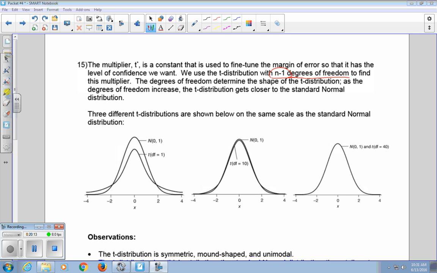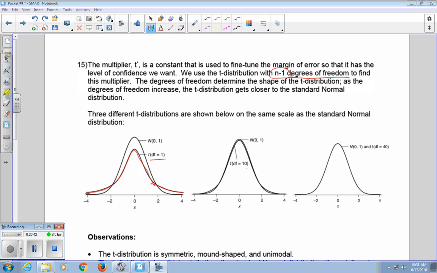As the degrees of freedom increase, the t-distribution gets closer to the normal distribution. The t-distribution has slightly thicker tails. When your degrees of freedom are 1, that's a really small sample size, and I'm highlighting the t-distribution in red. You can see that the tails are thicker than the tails of the normal distribution.